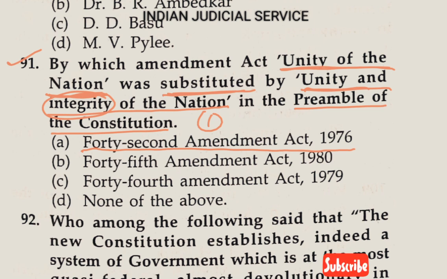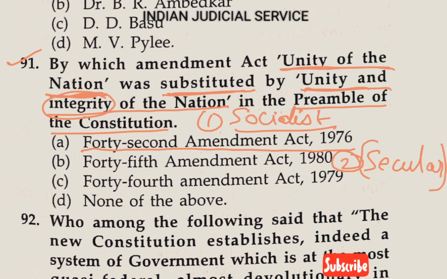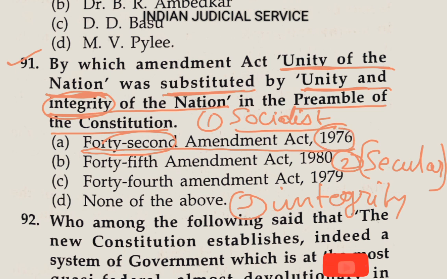The first one is socialist, and the second word is secular. This is very important, and this is also the basic structure of the constitution, secular. And the last, third word here is integrity. So these three words were added in our preamble through the 42nd Amendment Act 1976.